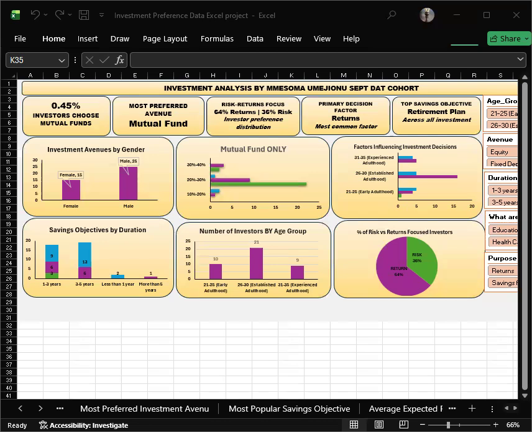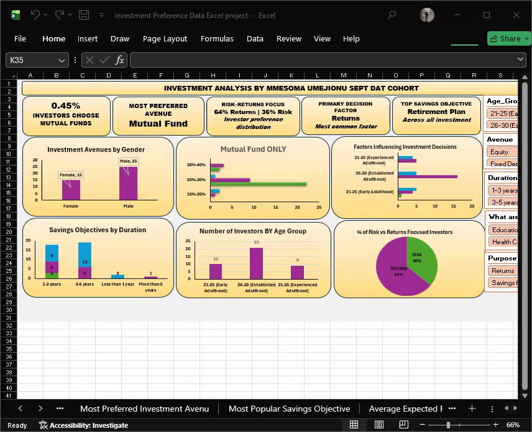And over to the risk and return focus. The pie chart summarizes investor focus, and we can see that 64% prioritize returns, while 36% focus on risk management. This confirms that most investors are return driven, though a significant portion still value risk control.